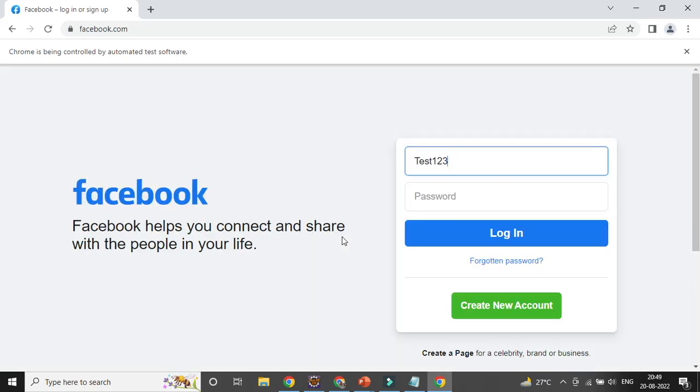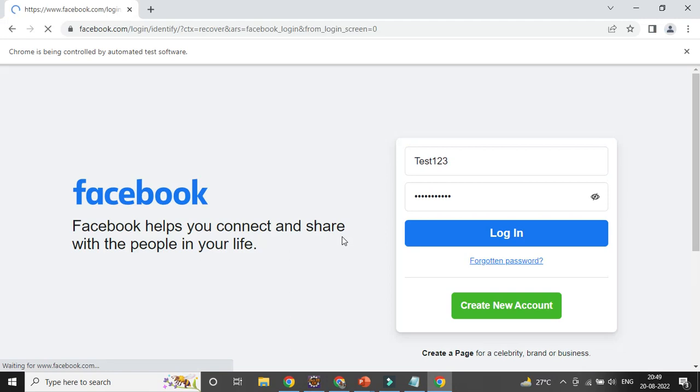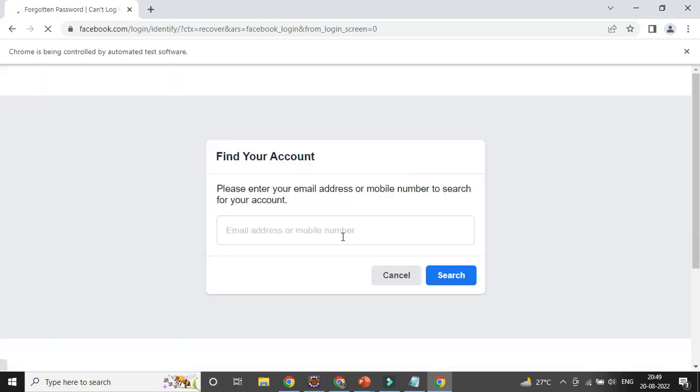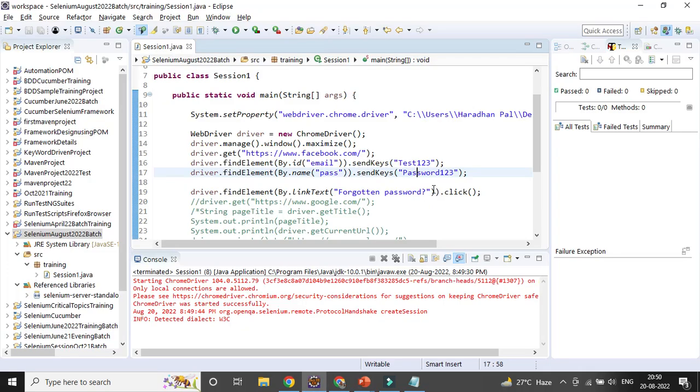You could see it is getting clicked. The forgotten password link is getting clicked and it navigates to the other page, right? So my code is working fine. Then I'll cover the extensive part, how to create your own customized XPath and CSS, in the next session.